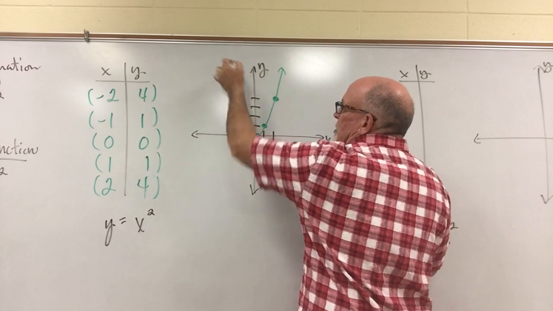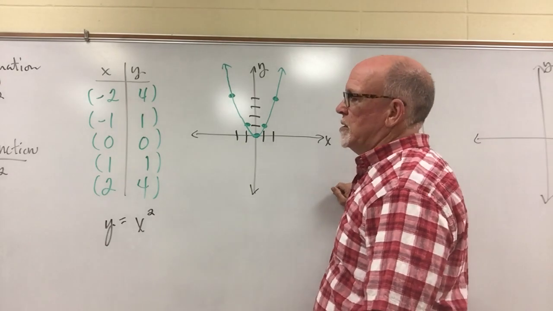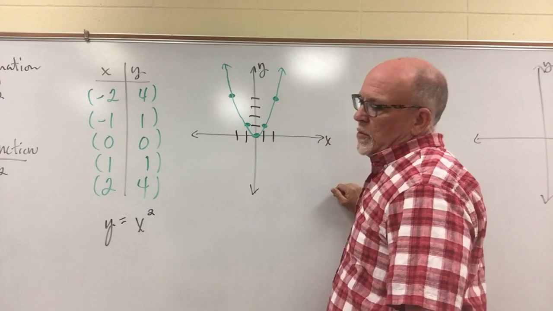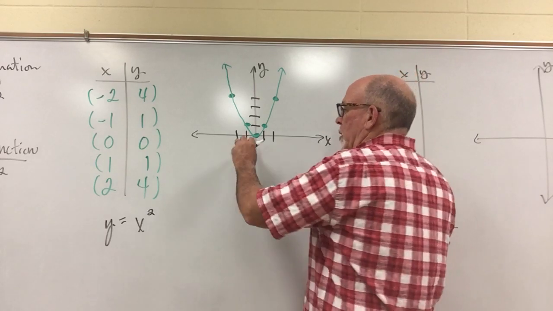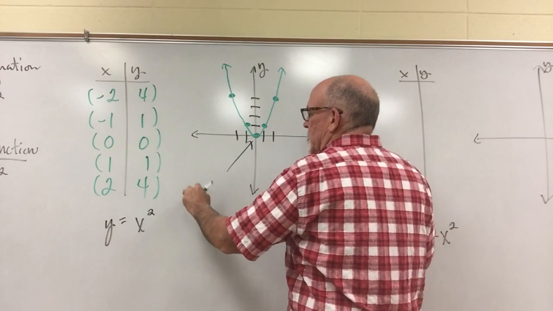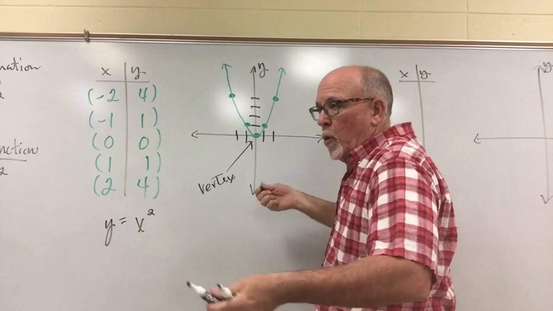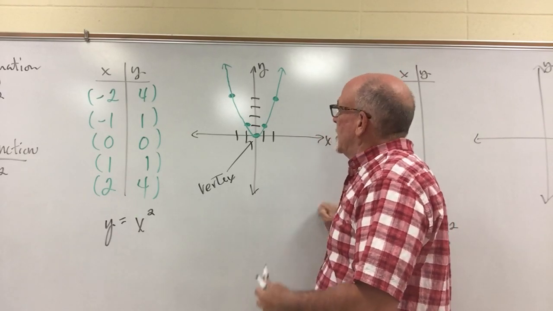So no V's, that's the absolute value. This is the quadratic function, so it makes a U shape, a parabola, if you will. There's some interesting terms here. The point where it bottoms out is called the vertex of the parabola. It's the low point. We'll notice it can also be a high point in a little bit.